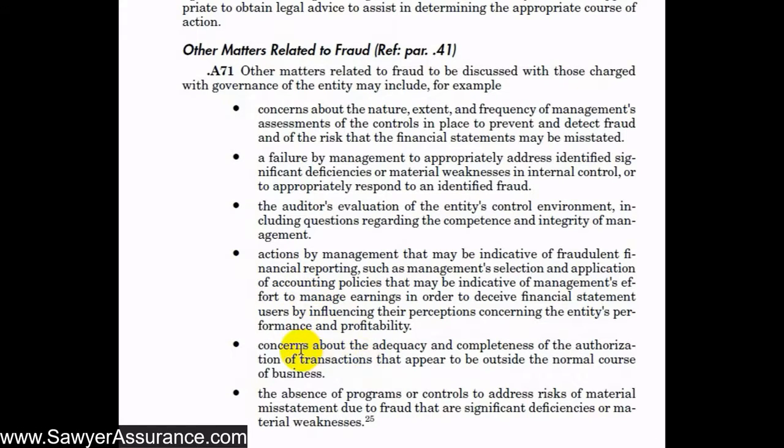We might also communicate any concerns about the adequacy and completeness of the authorization of transactions that may seem to be outside the normal course of business. And finally, absence of programs or controls to address risk of material misstatement due to fraud that are significant deficiencies or material weaknesses. So in summary, all of these things are generally steps that we had in the risk assessment process when we were going through determining what risk of fraud may occur. And so these are basically our findings related to those risks that we were exploring. And we should make sure to communicate those findings to those charged with governance.